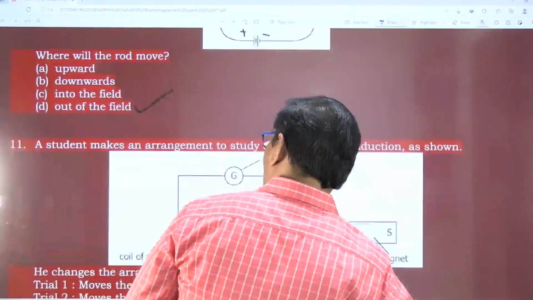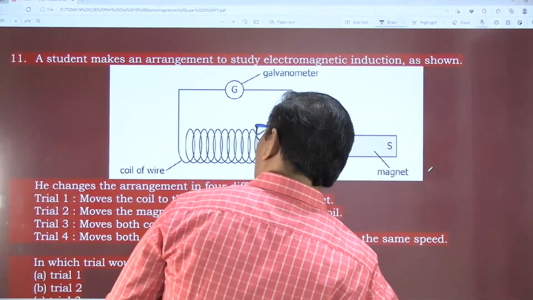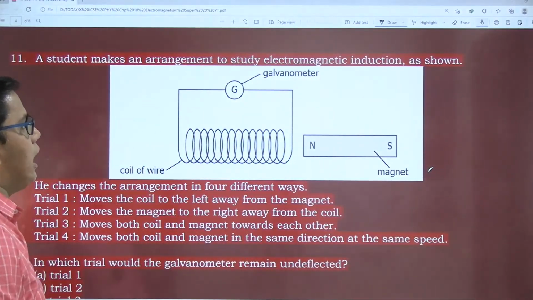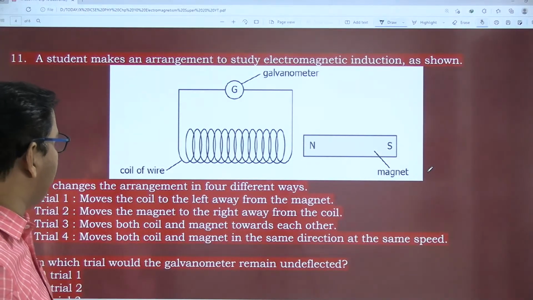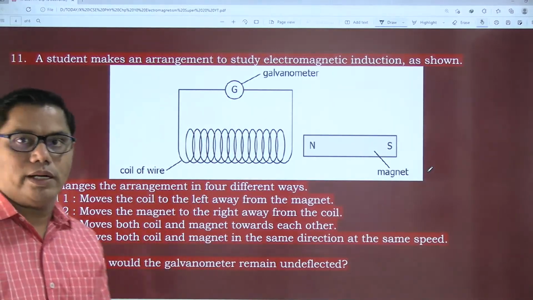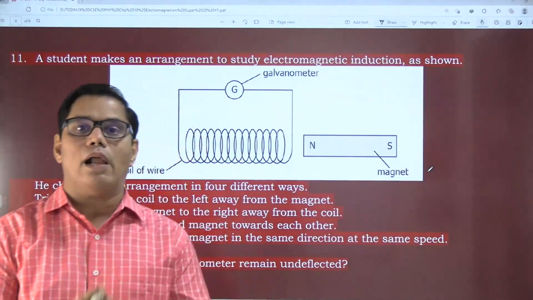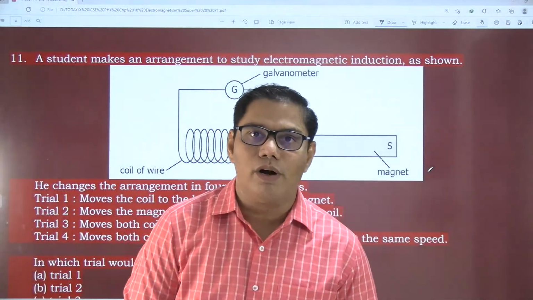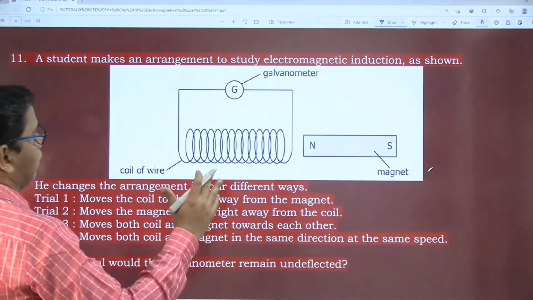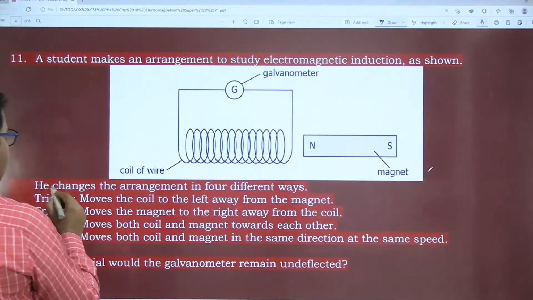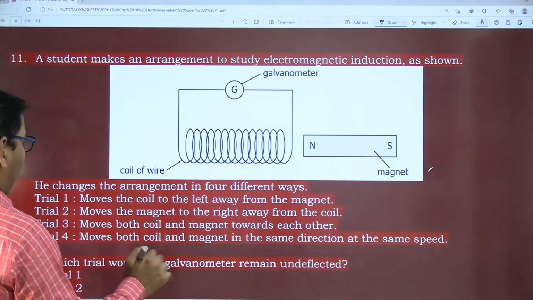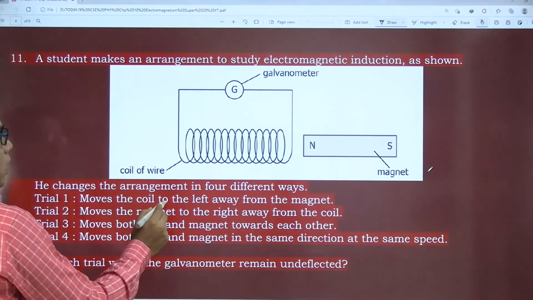So here we have crossed the halfway mark. Now comes a very long question. A student makes an arrangement to study electromagnetic induction as shown. This is a coil, and this is a galvanometer. We have already seen the use of a galvanometer. What is the use of a galvanometer? It detects the direction of the current. Listen carefully. He changes the arrangement in four different ways.